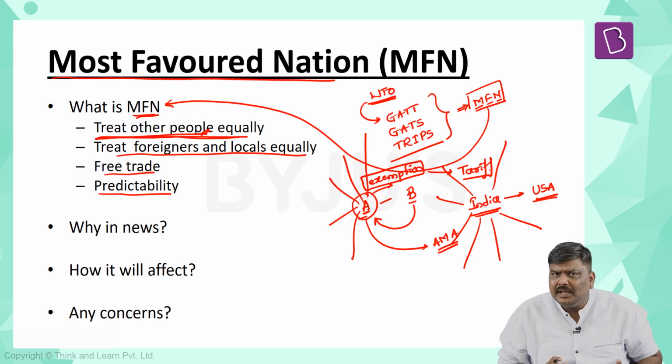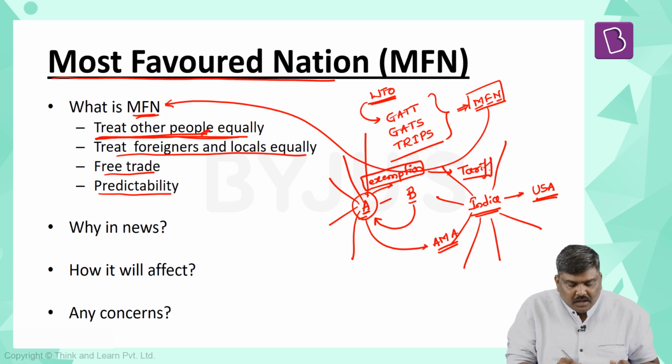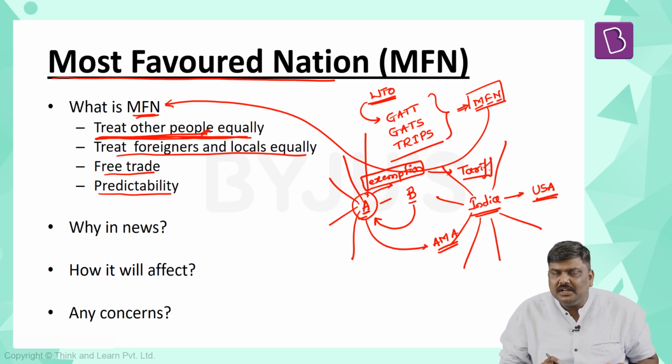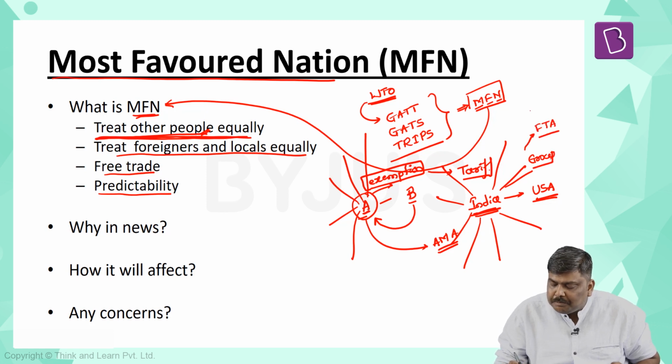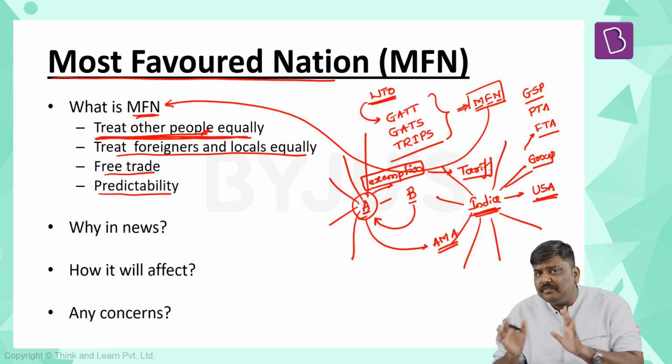But having said so, is there any kind of exemption to this first point? Yes, definitely. Under WTO, let's say India enters into an agreement with a group of countries. It could be a free trade agreement, a preferential tariff agreement, or a GSP, generalized system of preferences, and so on.